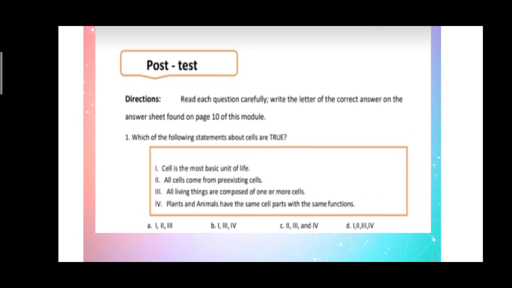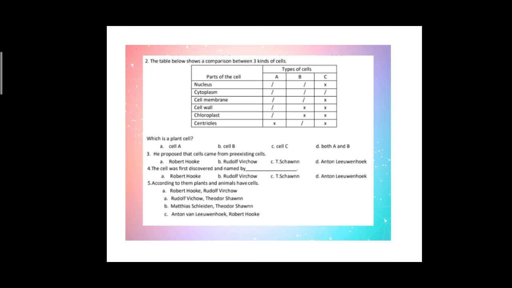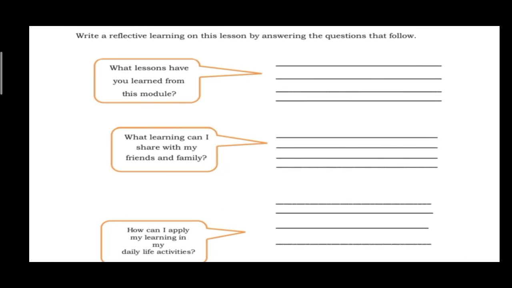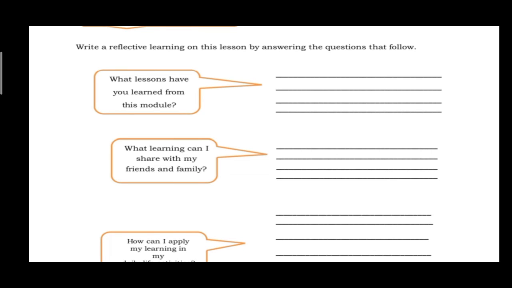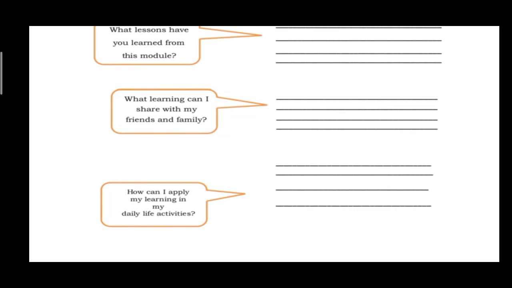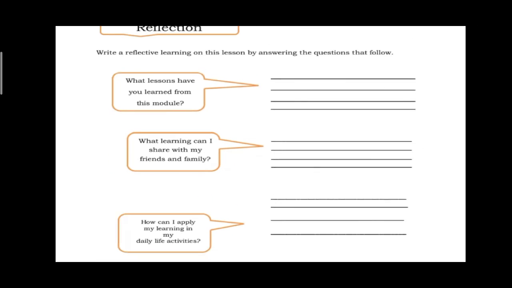Next, for the post-test, okay, so that is 1 to 5. So, choose only the letter of the correct answer. That is A, B, C, and D. And then for your reflection, just answer the question, what lessons have you learned from this module? What learning can I share with my friends and family? And how can I apply my learning in my daily life activities?